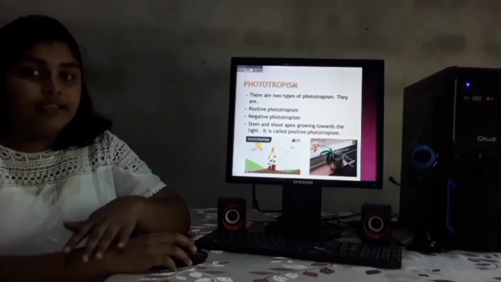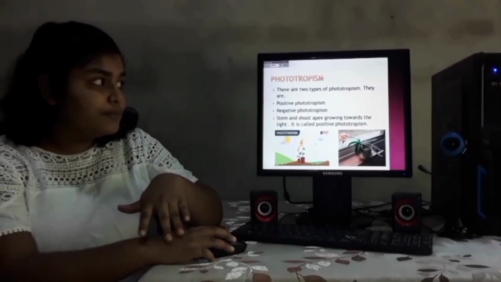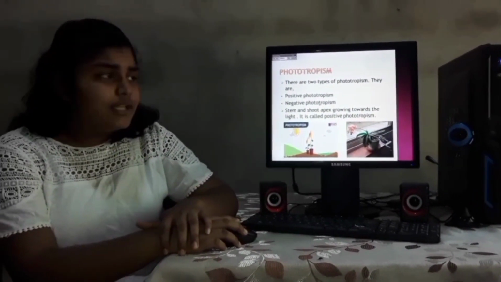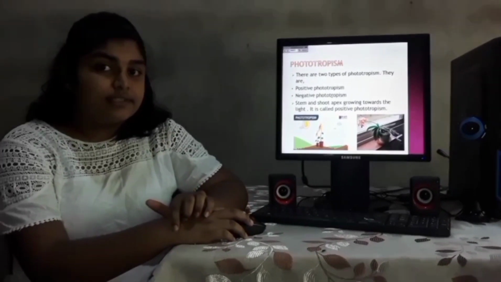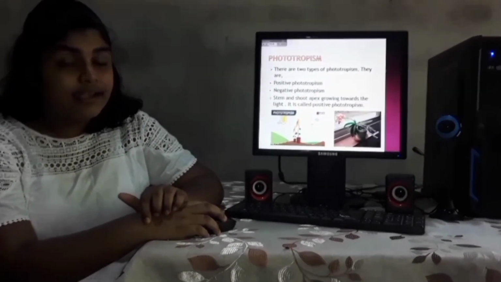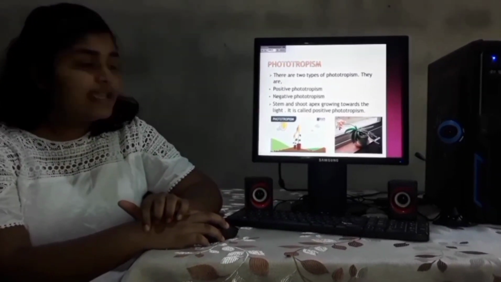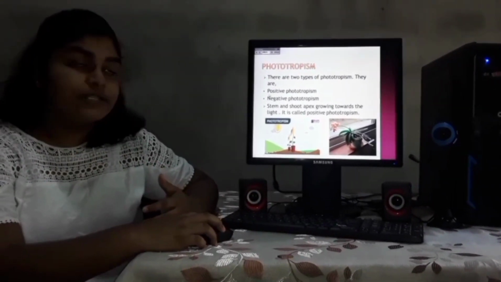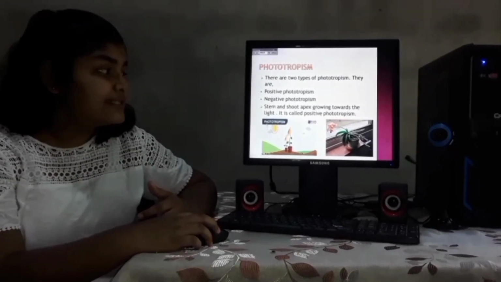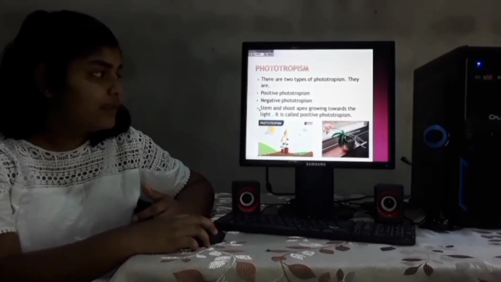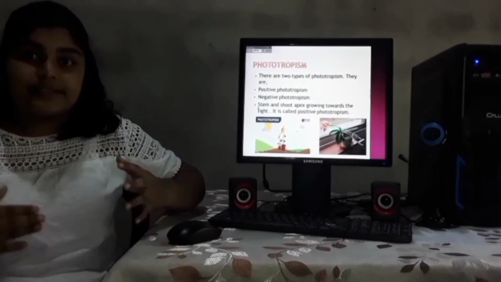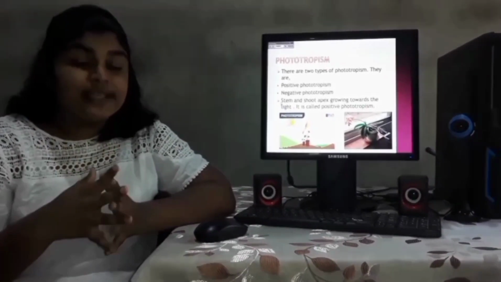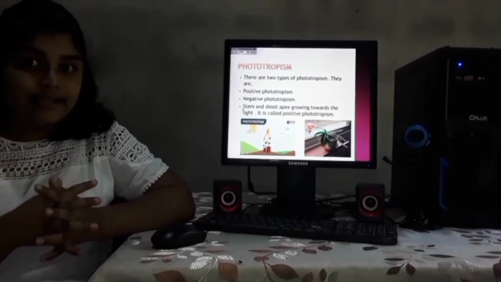Then we have to identify the phototropism. Do you know there are two types of phototropisms? What are they? Positive phototropism and negative phototropism. In this year, you have to learn about only the positive phototropism. So therefore, I discuss only positive phototropism. Stems and shoots apex drawing towards the light is called as the positive phototropism. Okay, what is called as a positive phototropism? If the stems and shoots apex drawing towards the light.